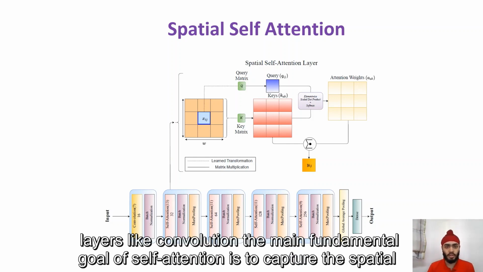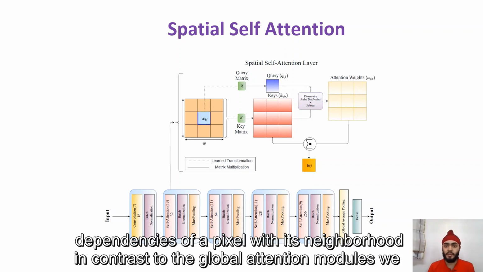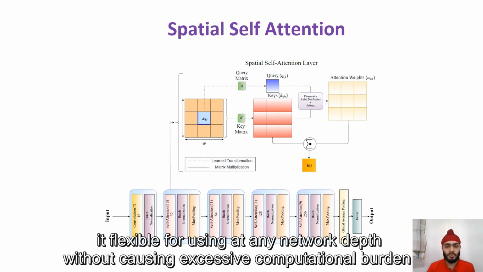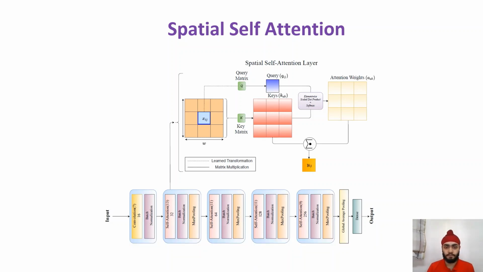Like convolution, the main fundamental goal of self-attention is to capture the spatial dependencies of a pixel with its neighborhood. In contrast to the global attention modules we used in the previous model, here the attention is calculated over a local region, which makes it flexible for using at any network depth without causing excessive computational burden.